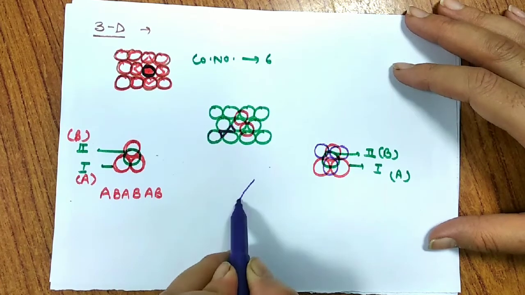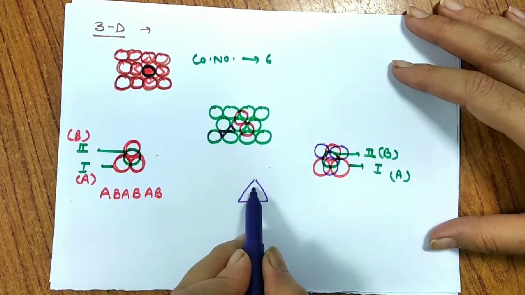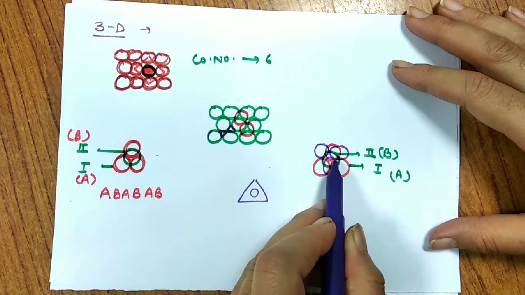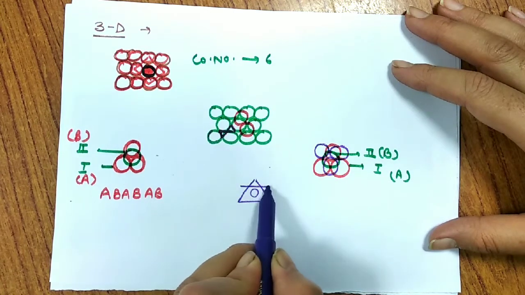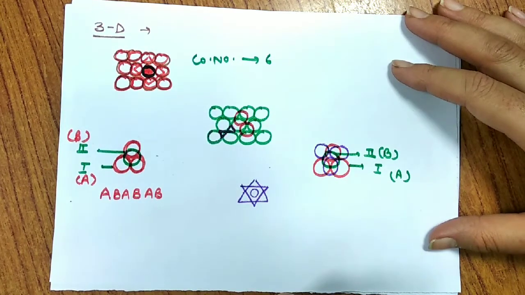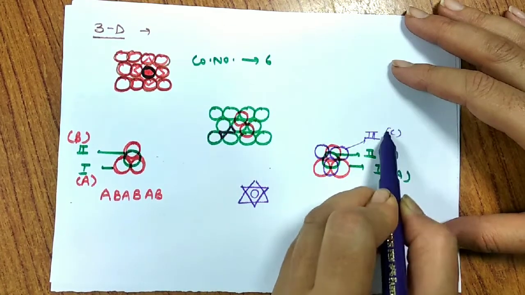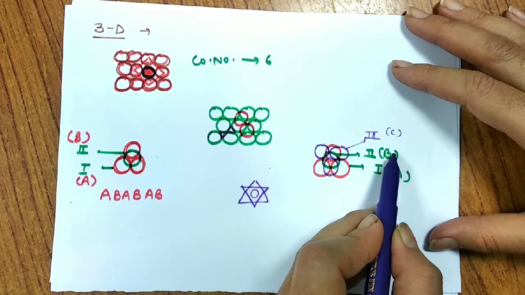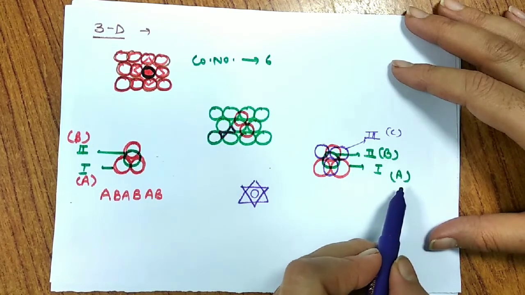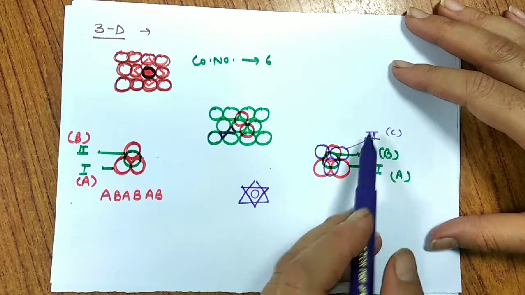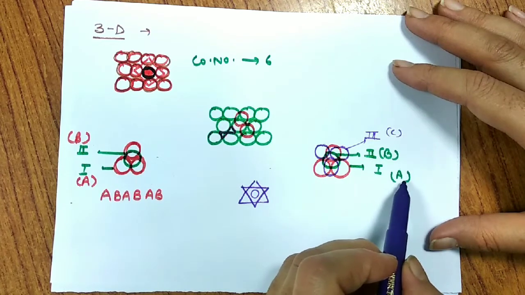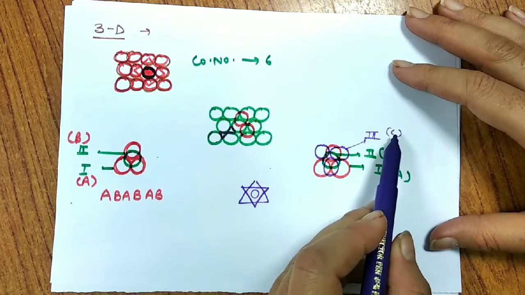That means I have a triangle this way, then I have a sphere this way, green color you can see, then I have another triangle this way. That means this becomes the third packing, which is different from the first or second layer. So first layer, if I say it as A layer, second B layer, third C layer, fourth again A layer, then B layer, then C layer.